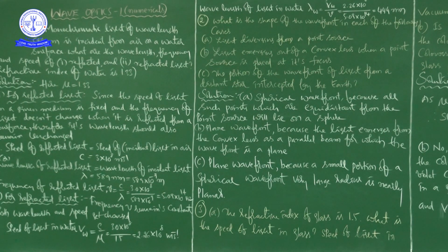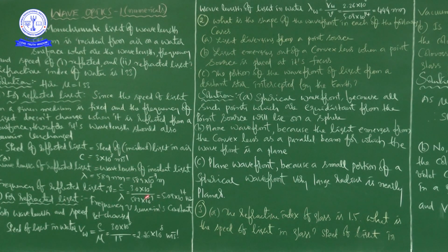Next, frequency. The formula is c equal to nu lambda, where nu is the frequency. So nu is equal to c by lambda, which is 3 into 10 to the power of 8 divided by 589 nanometers. They have given nanometers, so we have to convert into meters because the speed value is in meter per second.